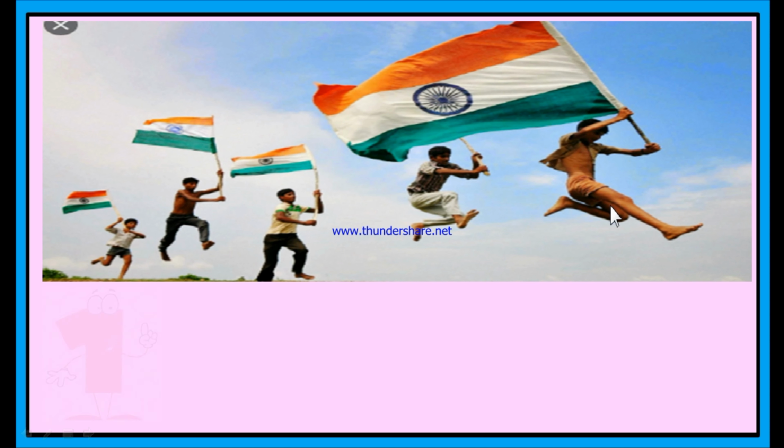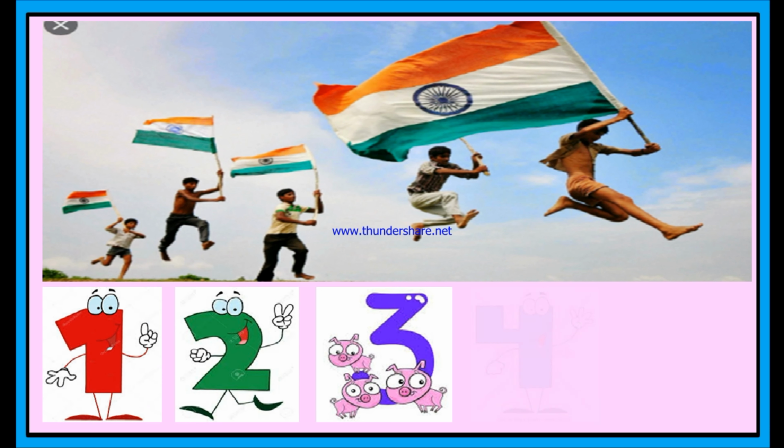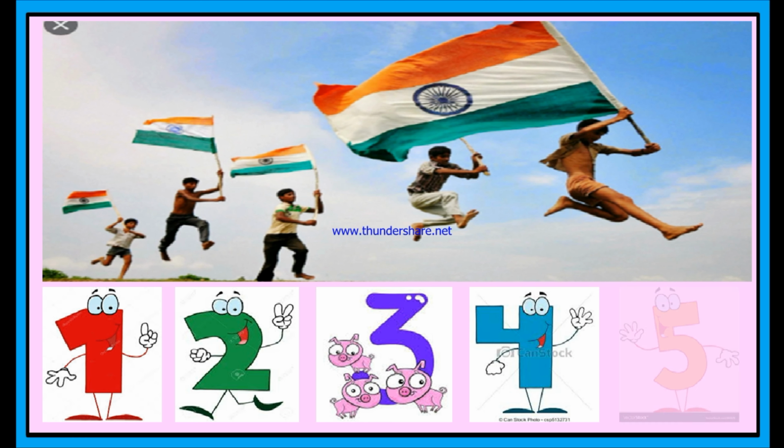This is 1, the first boy, 1, 2, 3, 4, 5. And finally you can say that there are 5 students who are showing patriotism.